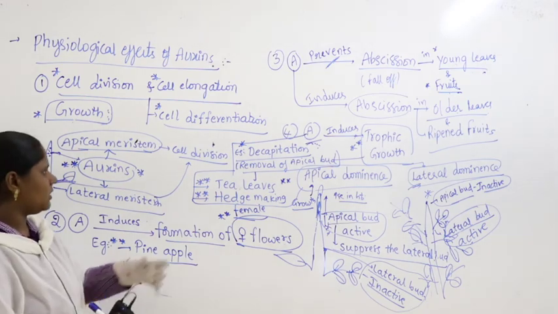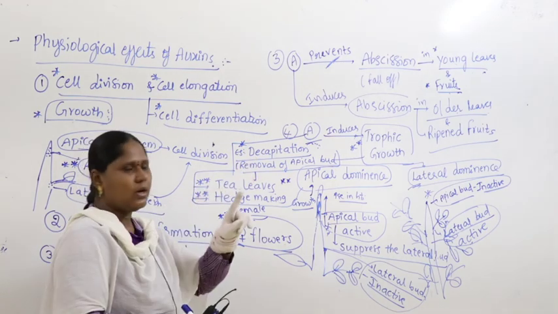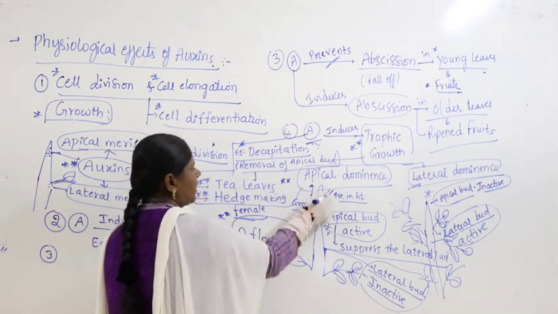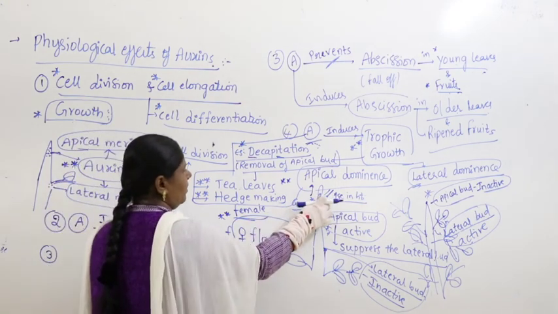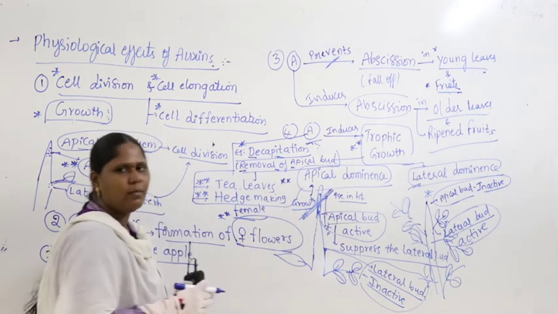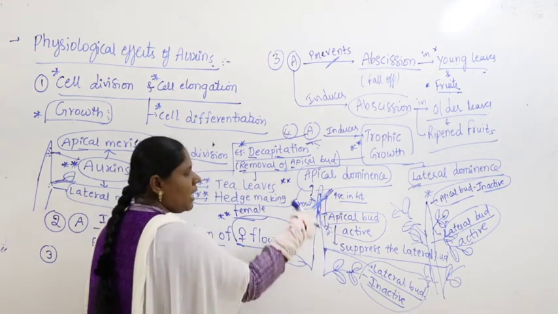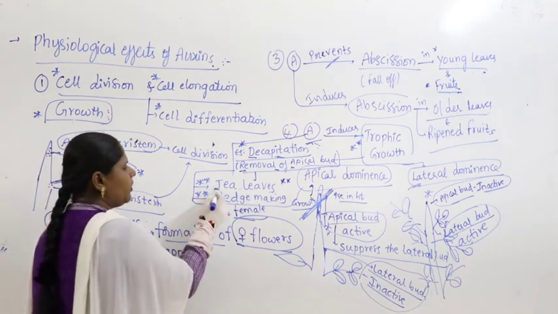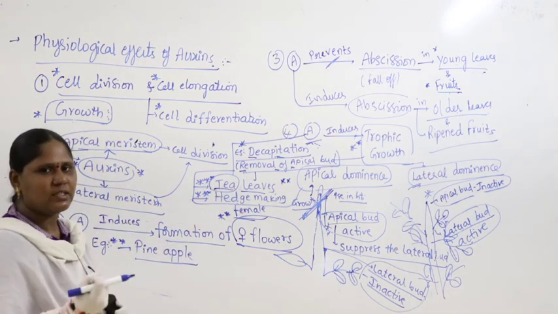Okay, so it's a good application example. What is it that we are talking about? Decapitation. Decapitation meaning what? Decapping. We are removing the cap. We are cutting the tip. That is called decapitation, when you cut and remove the apical bud. When you cut and remove the apical bud, then what happens? Apical bud becomes inactive. Lateral bud becomes active. What happens here is lateral dominance and a huge number of branches will form so that you can get more tea leaves, more tea is extracted.